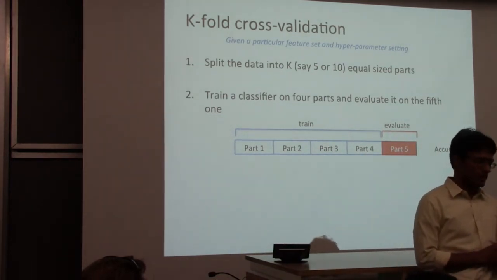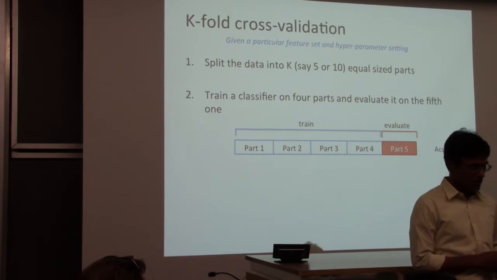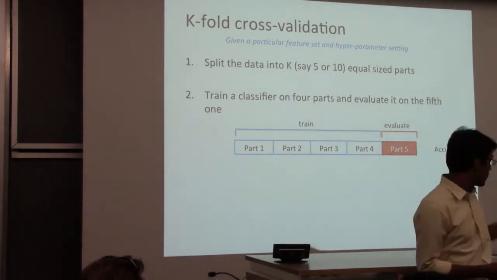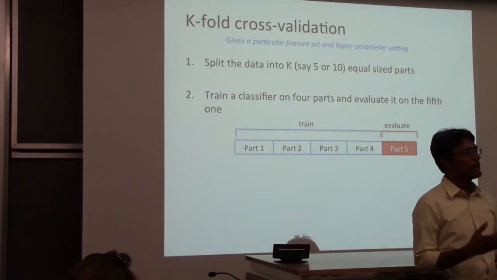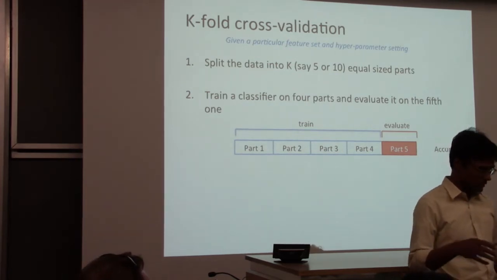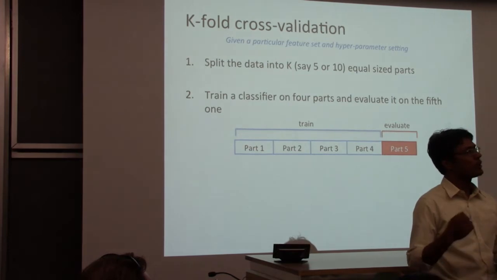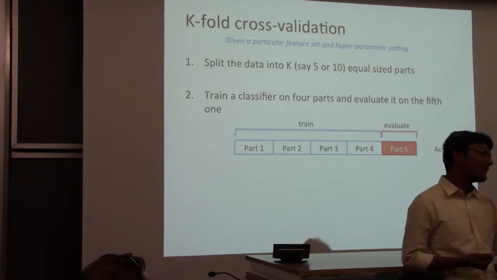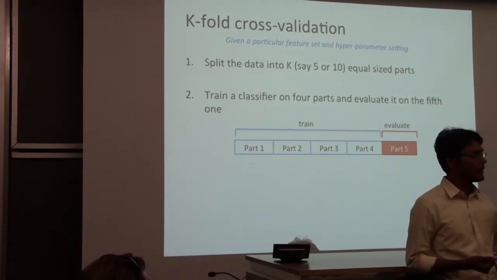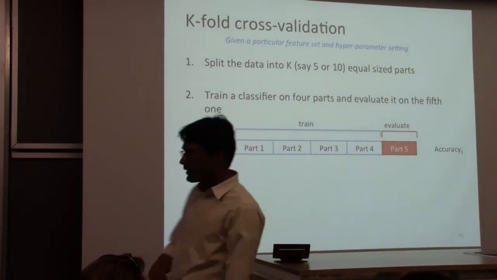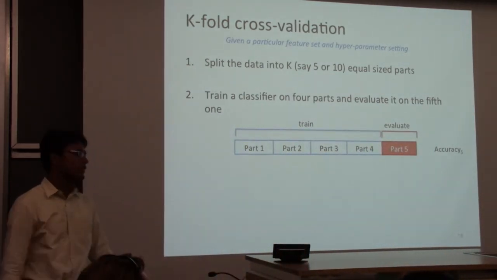What happens is this relates to the bias of the estimator of the accuracy. If you randomly sample the training set, let's say 80%, and you do it twice, there's going to be a big overlap. Even in this case there's going to be a big overlap, but in general this is considered to be better.